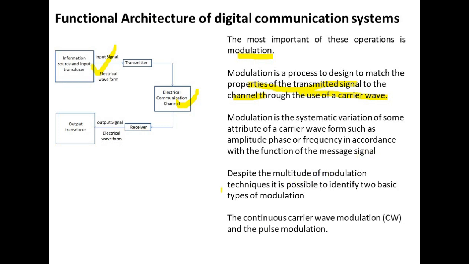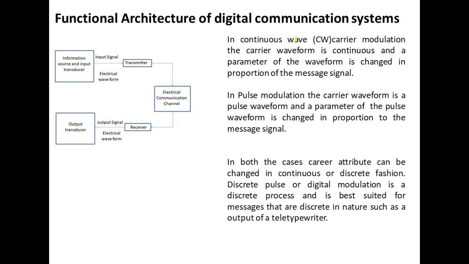Despite the multitude of modulation techniques, it is possible to identify two basic types of modulation: continuous carrier wave modulation and pulse modulation. In continuous wave carrier modulation, the carrier waveform is continuous and a parameter of the waveform, such as its amplitude, frequency or phase, is changed in proportion to the message signal.